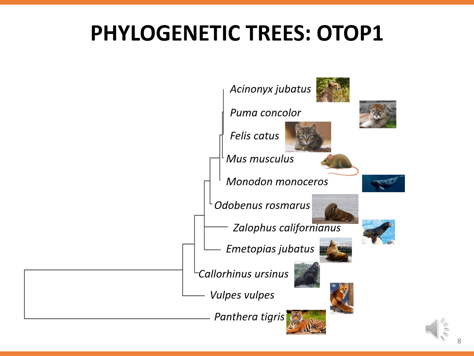Here is the phylogenetic tree for OTOP1, a transmembrane protein involved in the perception of sour taste. This tree shows the relatedness of the DNA sequences of the species shown. In the upcoming trees, pay attention to species names that will be circled. This will indicate if those species exhibited pseudogenization. This particular tree indicates that Panthera tigris is the outgroup.